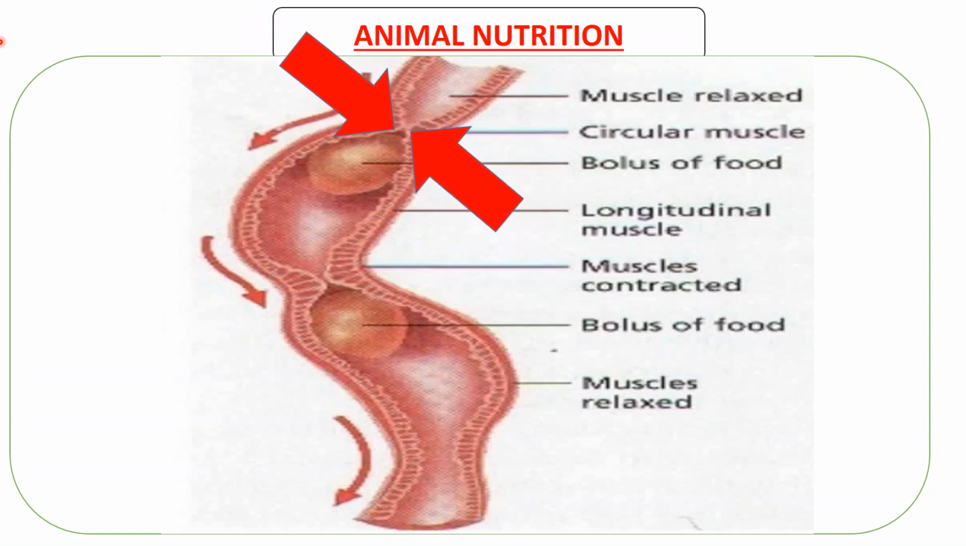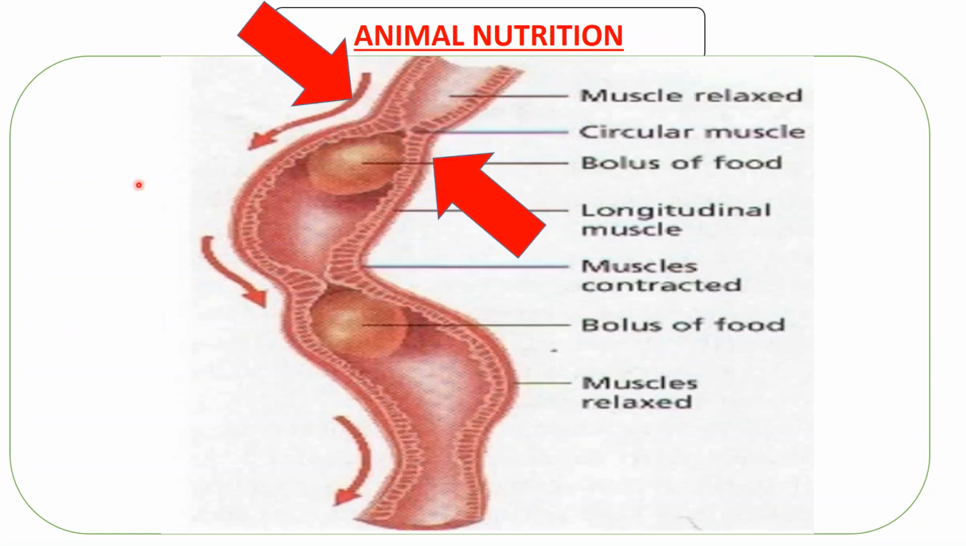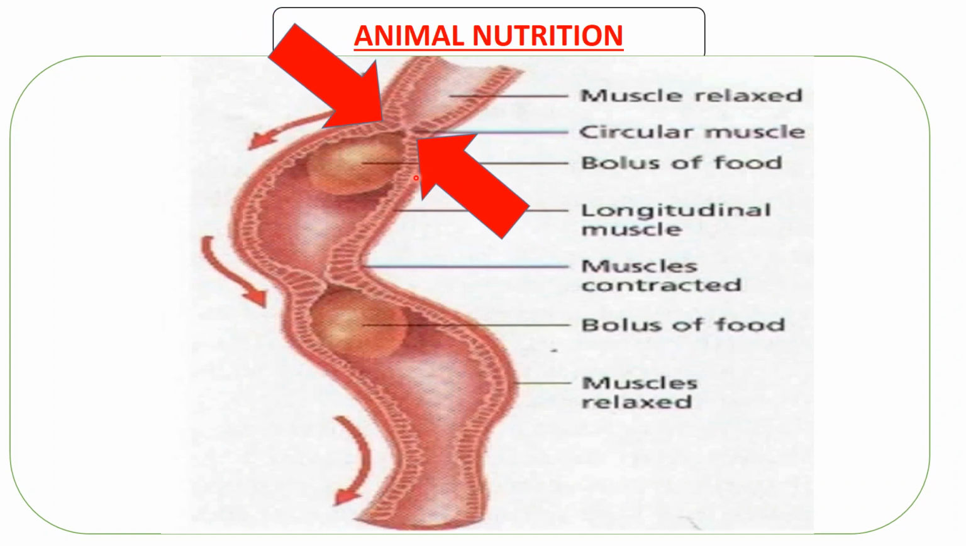Well, the circular muscles are contracting. So when they are contracting, they are going to push the food. Because they are contracting here, this food is going to be pushed. As this is happening, in front of the food here, the opposite is happening. The circular muscles are going to relax, while the longitudinal muscles are going to contract.